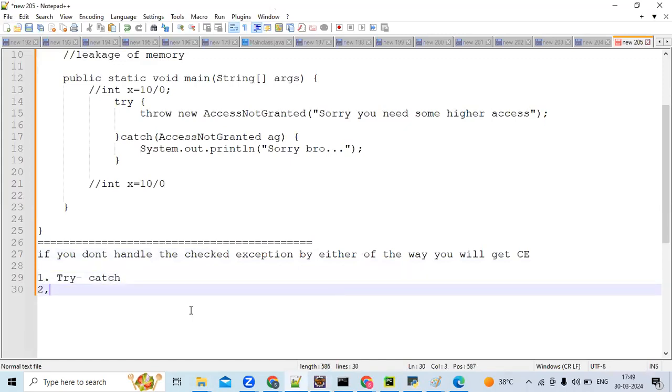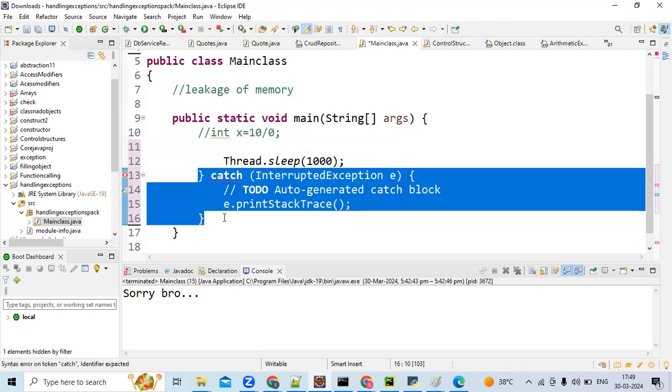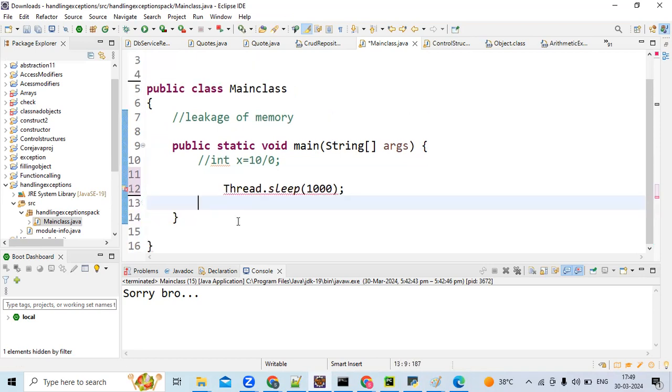So basically, what will the throws keyword do? Yesterday, if you remember yesterday's class, can you tell me what the throws keyword will do? Okay, so basically, what the throws keyword will do is, if an exception is coming, it will delegate the exception to the parent class method or calling method.